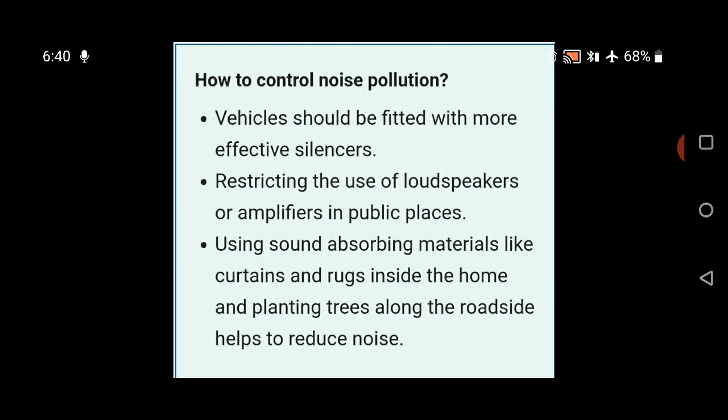And we have discussed the sound produced by musical instruments, and we have discussed the three types of musical instruments: string instruments, wind instruments, and percussion instruments.